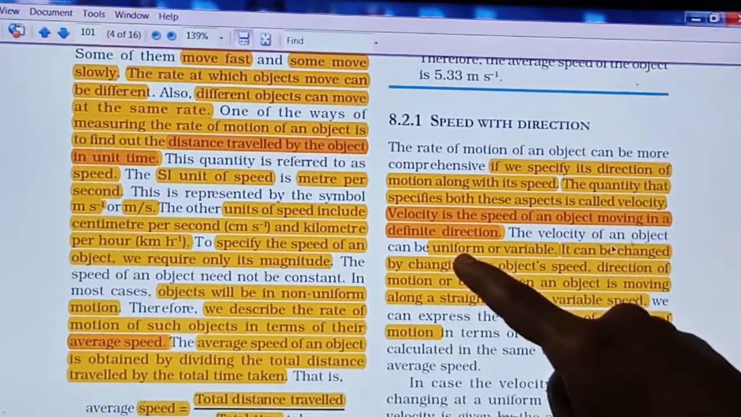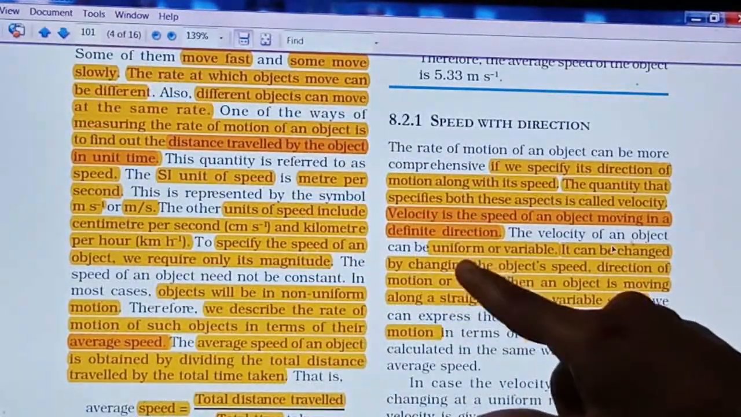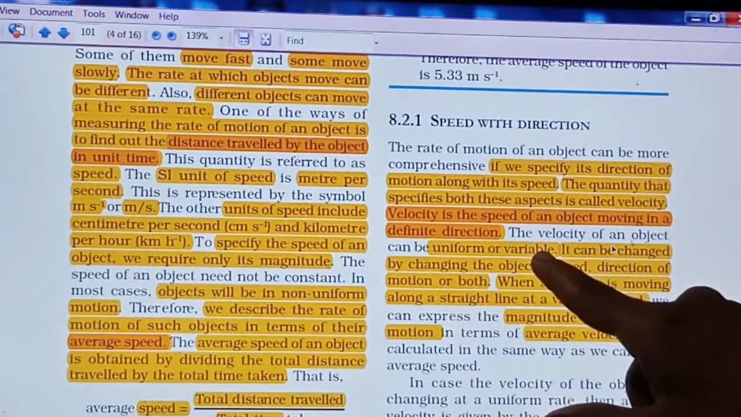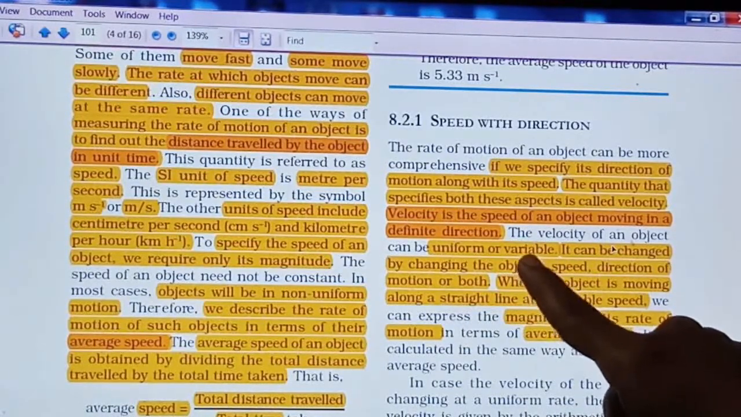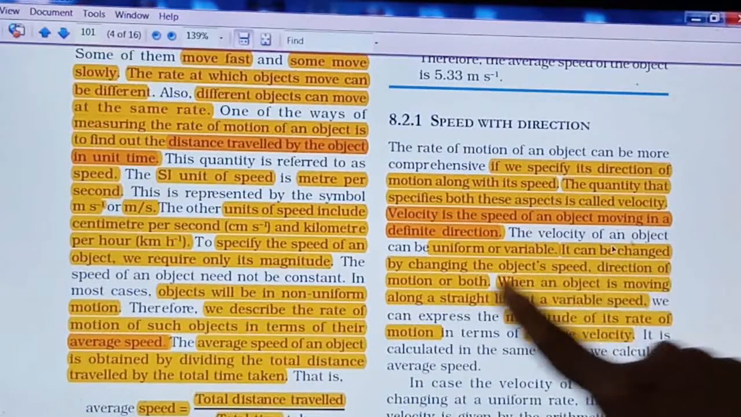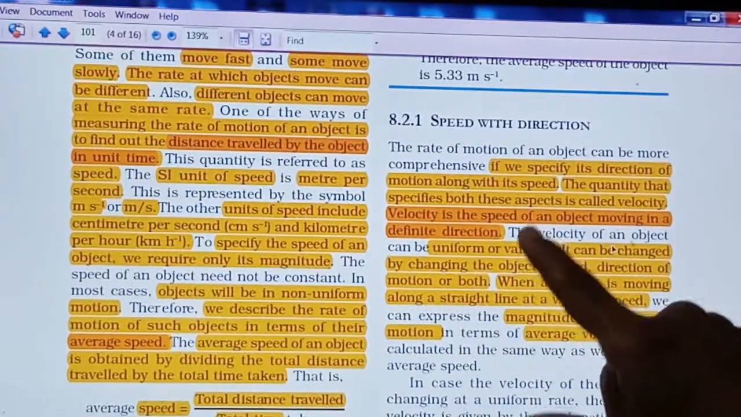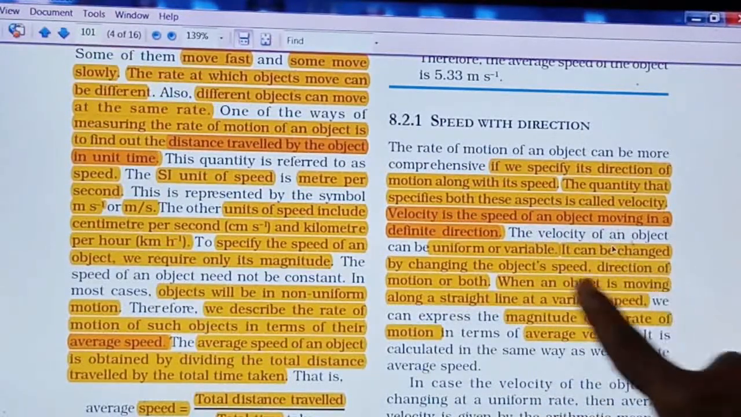Uniform means it will be the same velocity. Just as we have seen about uniform speed, uniform velocity will be there, or it will be variable. Variable means it can be changed, time to time it will be changed, right? So that is called variable, changeable. How will this velocity be changed? It is given. The velocity of an object can be changed by changing the object's speed.